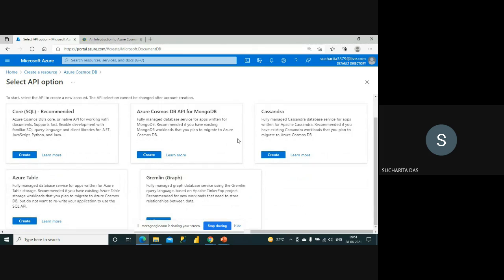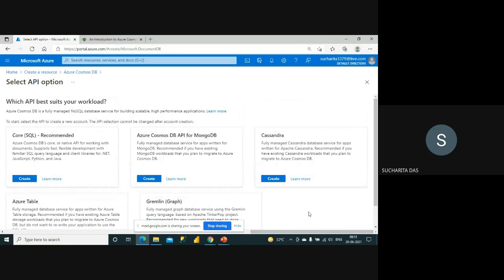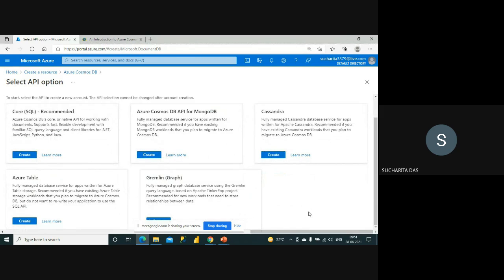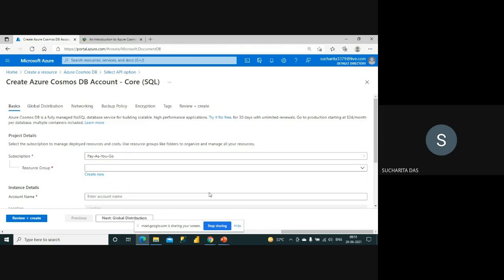So as I told you that Azure always gives you the guidelines for using it. So you can see here for each of the API models some description is also given, so you can just read it and you can understand yourself which one you should use. So I am selecting the SQL API model.